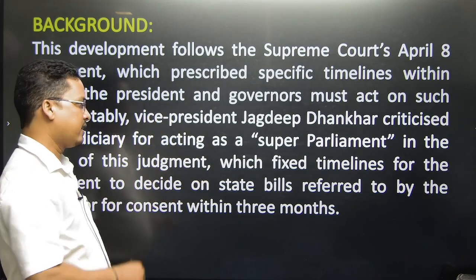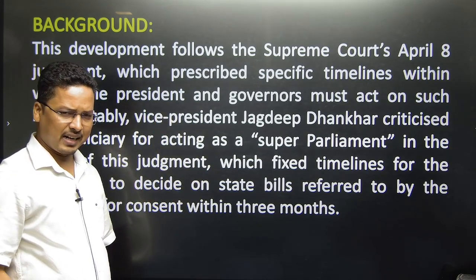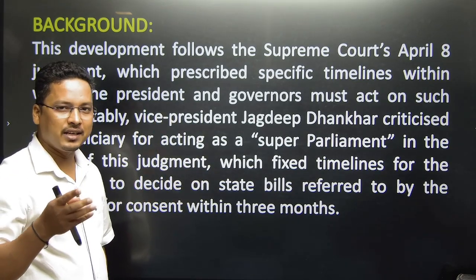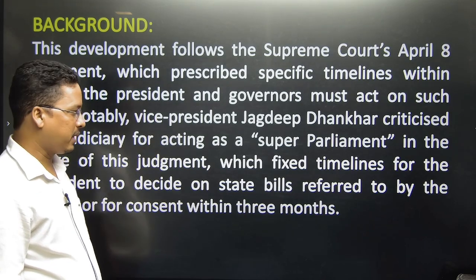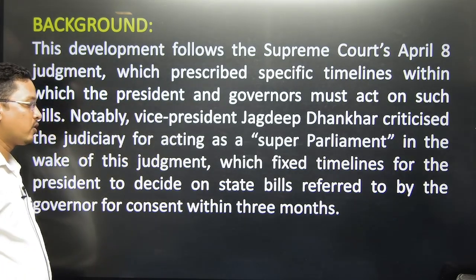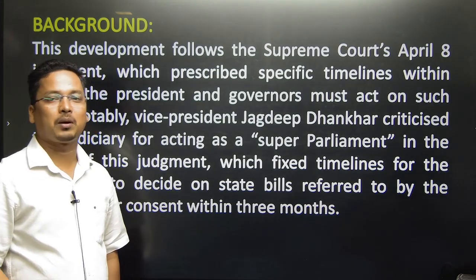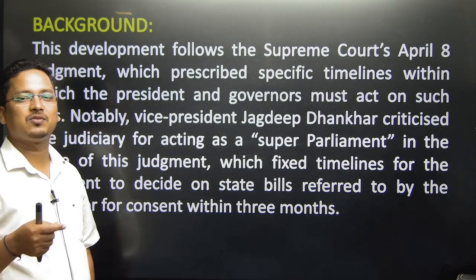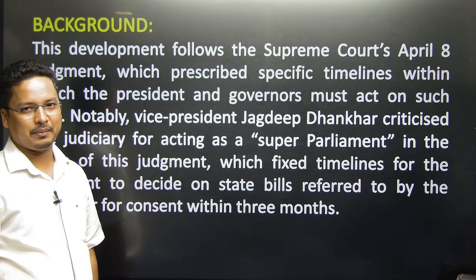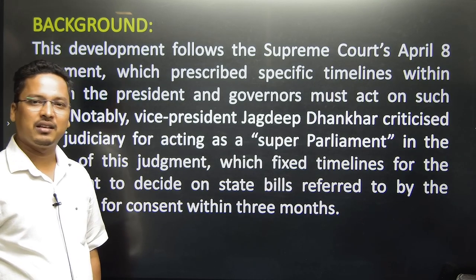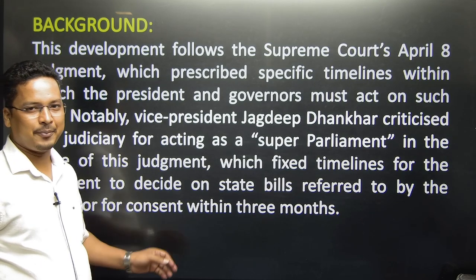Vice President Dhankhar said that Article 142 is like a nuclear weapon and that the Supreme Court is functioning like a super parliament. These were the comments that came from the Vice President of India.